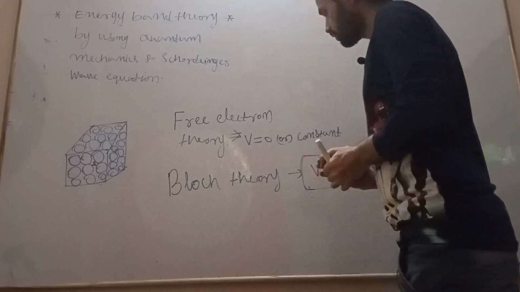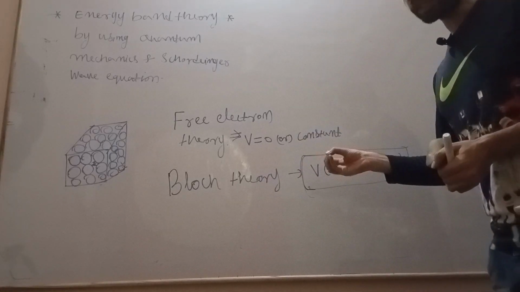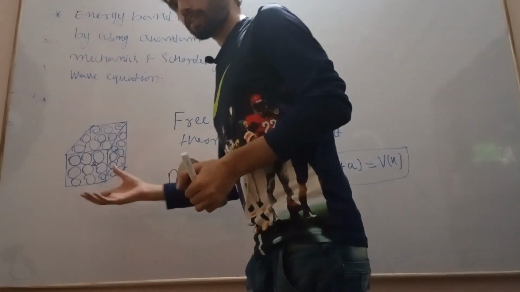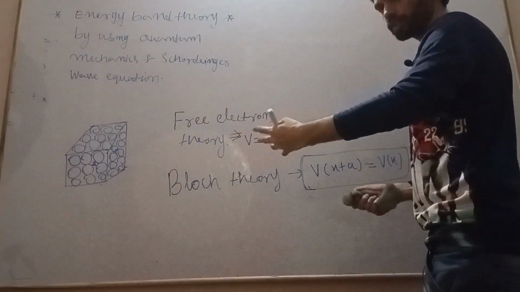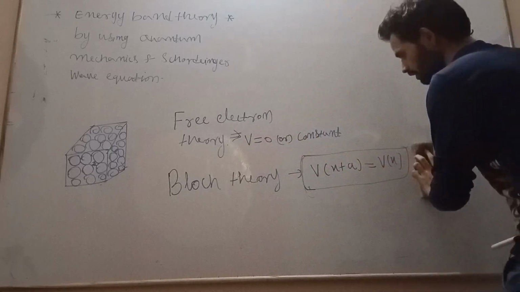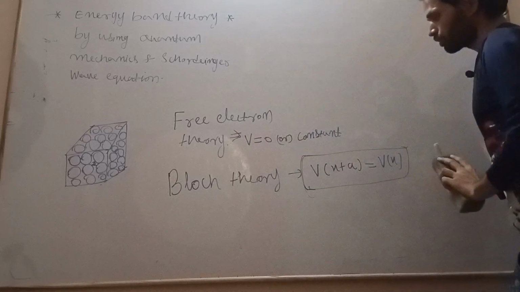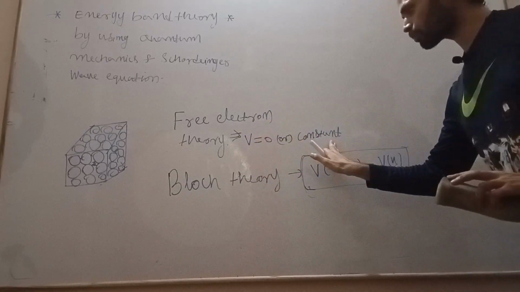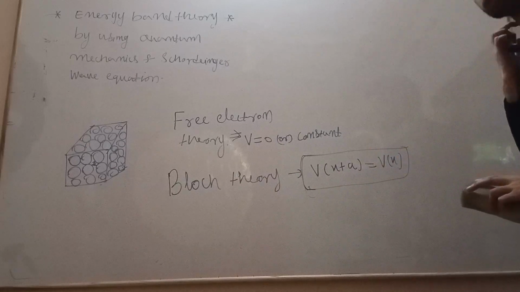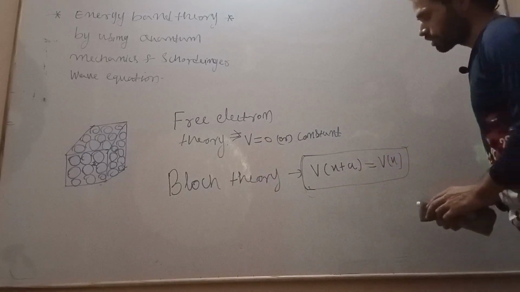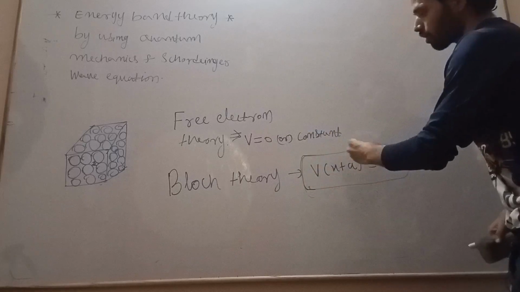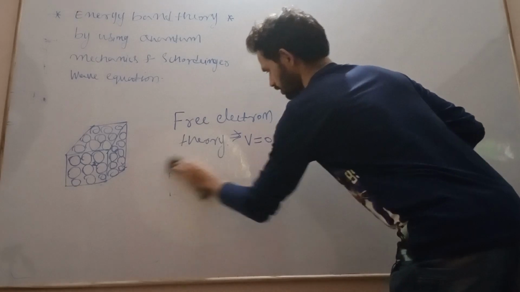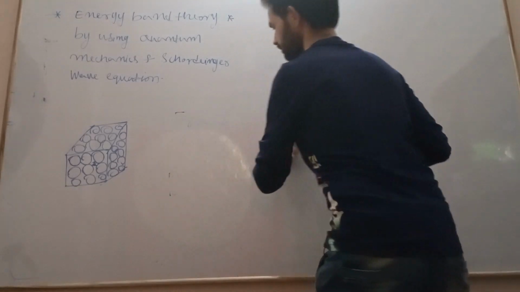Now we are going to see which one is correct. We will prove how actually the particle has potential inside the crystal when it is moving. So this is free electron theory, which says that the potential is either zero or constant. Bloch theory says that the potential is periodic, for the particle or electron inside the crystal or solid. Now let us see which one is correct.